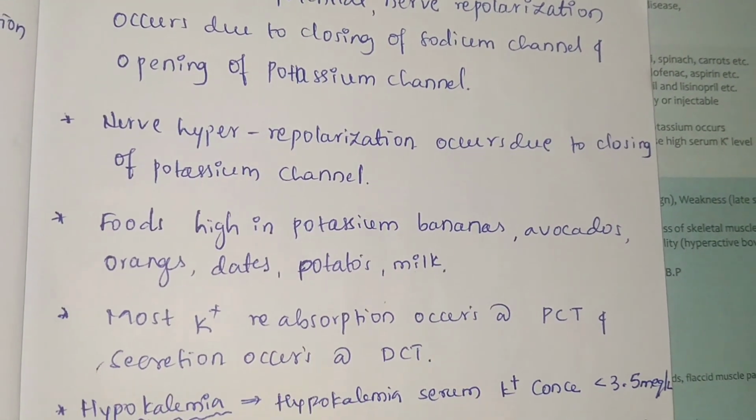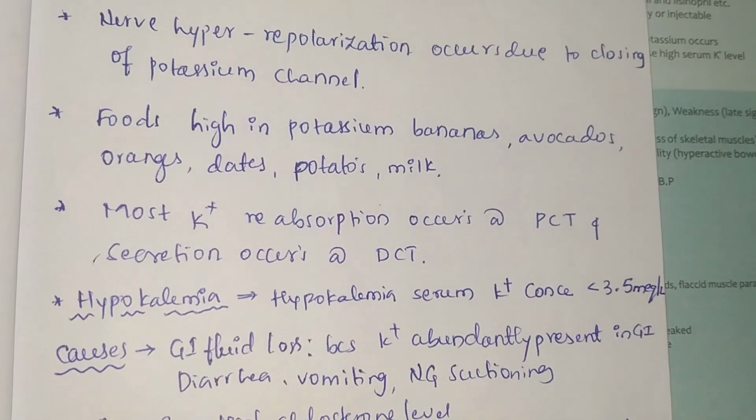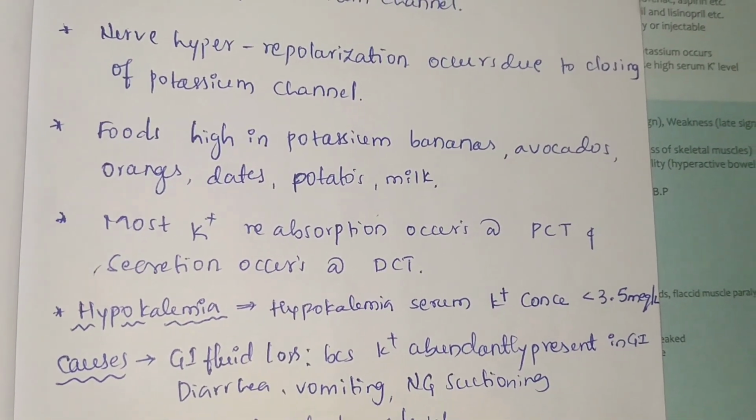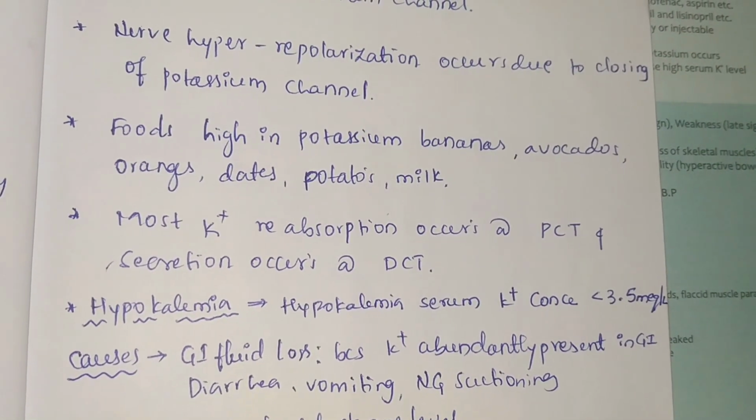Foods high in potassium include bananas, avocados, oranges, dates, potatoes, and milk. Most of the potassium reabsorption occurs at the proximal convoluted tubule, and secretion occurs at the distal convoluted tubule of the nephron.